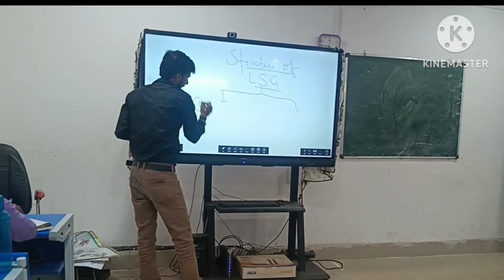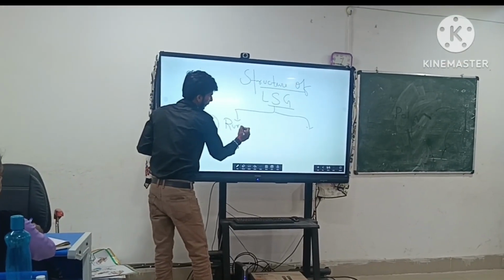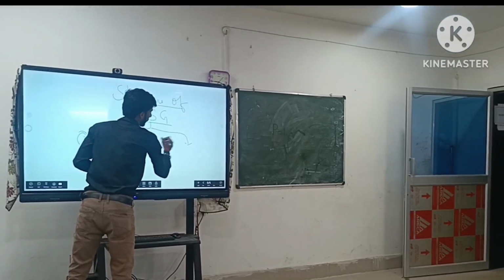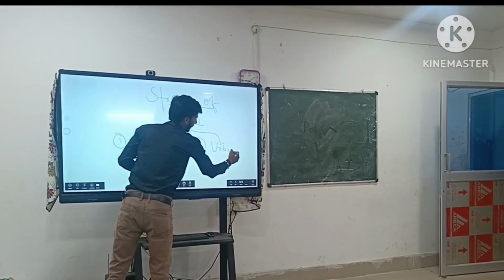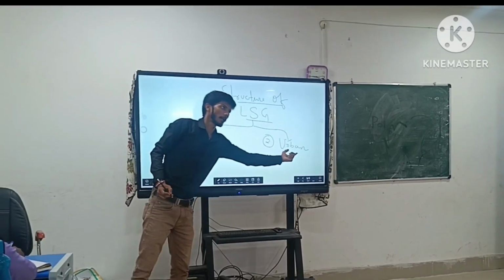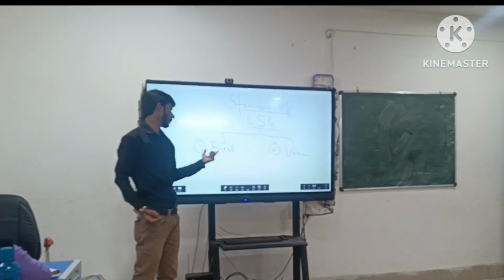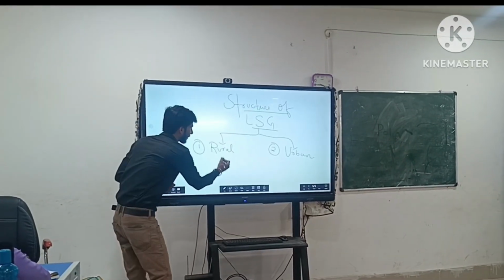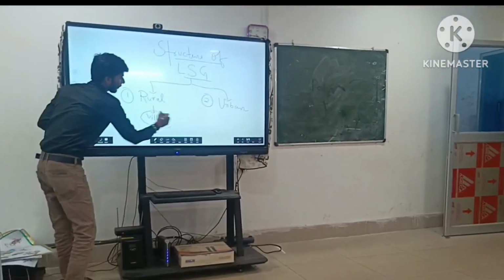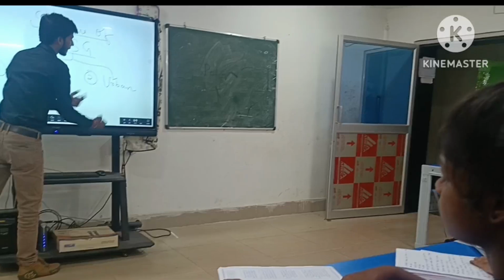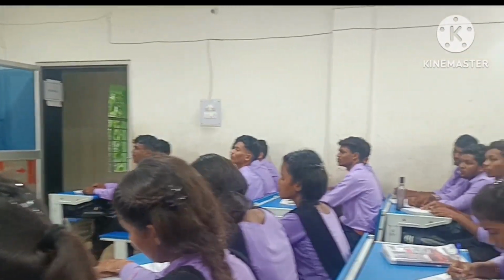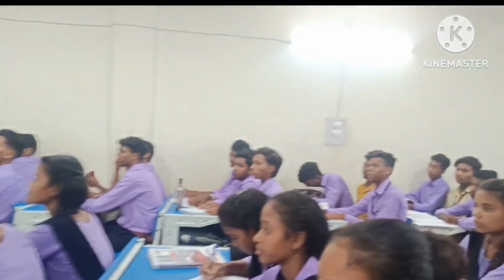Number one is rural local self-government, and number two is urban local self-government. In rural local self-government, it works at village level, and in urban local self-government, it works at city level. City or you can say town level.